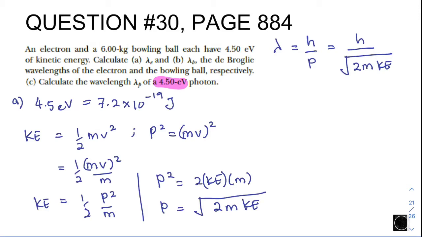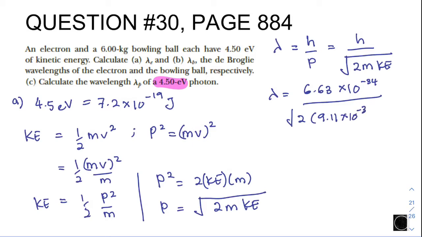So to answer, the de Broglie wavelength lambda here is equivalent to 6.63 times 10 to the power of negative 34 over the square root of, and the mass of the electron, we should know this, 9.11 times 10 to the power of negative 31, times the kinetic energy just now, which is 7.2 times 10 to the power of negative 19.